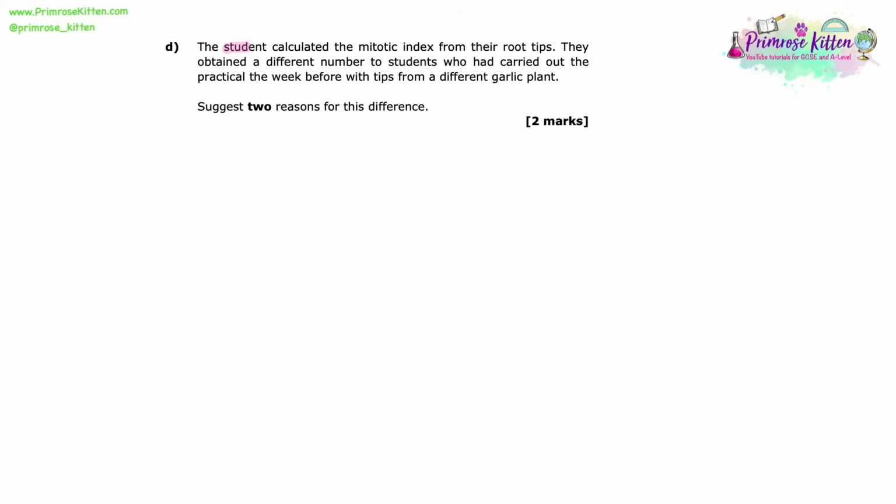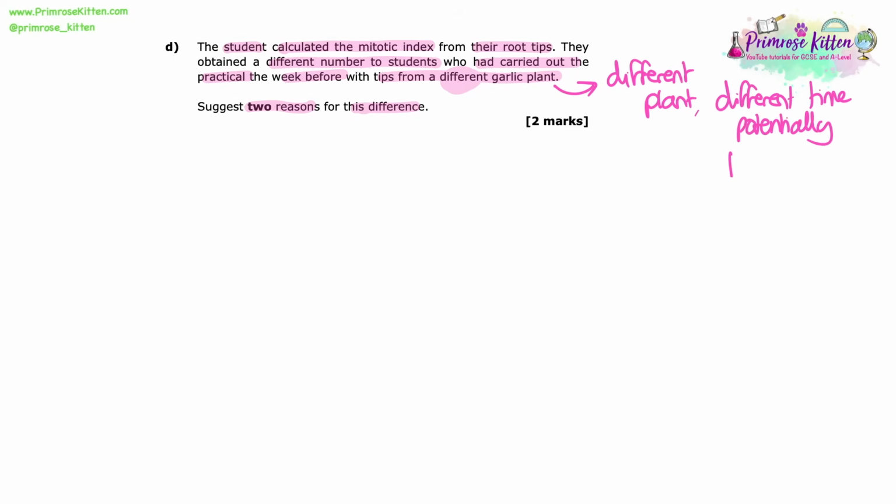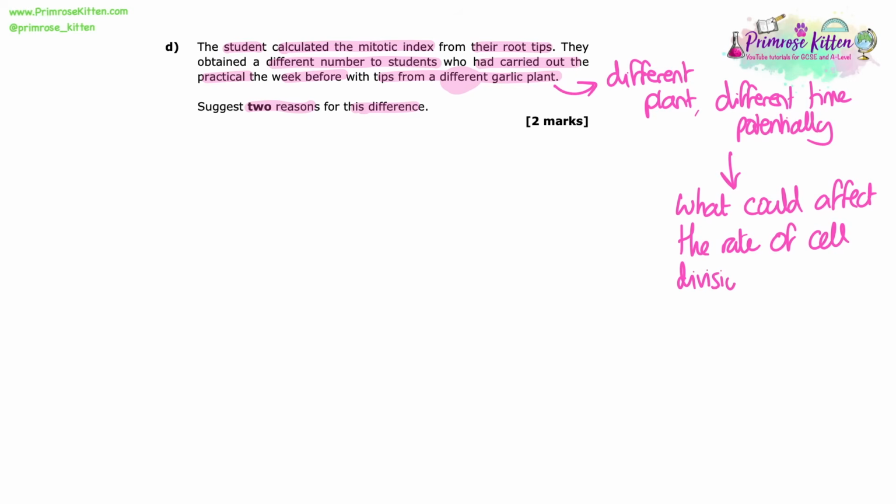The student calculated the mitotic index from their root tips. They obtained a different number to the students who had carried out the practical the week before with tips from a different garlic plant. Suggest 2 reasons for this difference. So they tell you they used a different plant. They could have done the practical at a different time of day, potentially. What else, and what other things could affect the rate of mitosis, which is obviously linked to the mitotic index of the root tips?